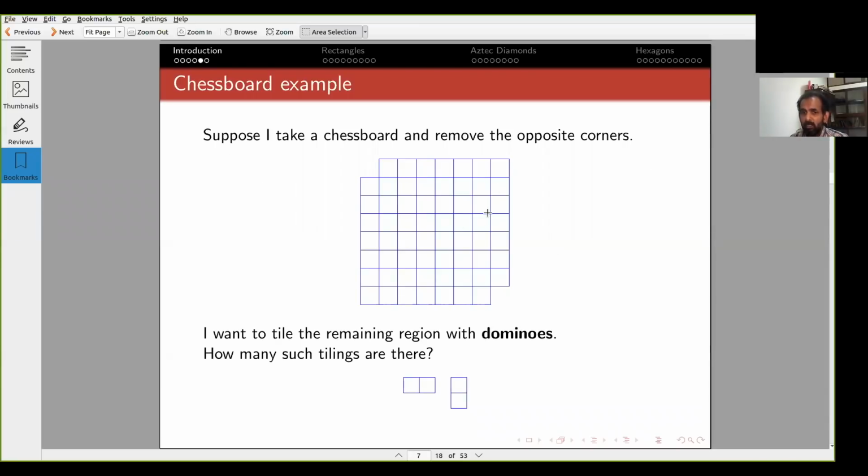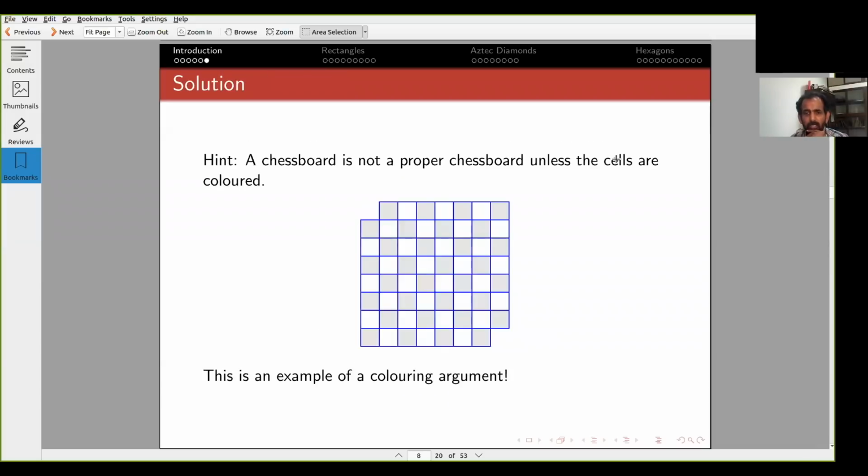If the answer were in the billions, this would not be a fair question, right? I cannot expect you to answer in 10 seconds. Okay, so this is a beautiful and elegant argument to show that there cannot be a tiling.